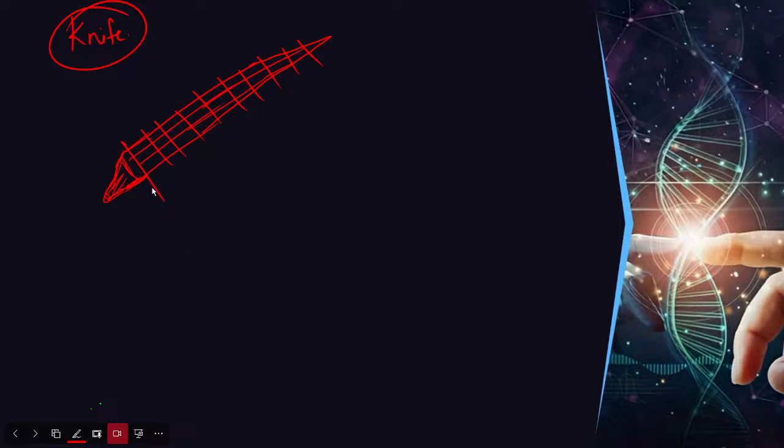Then after cutting this into small pieces, for example, this is one small piece, this is one small piece, then we will fry. So what do we use? A knife to cut this entire portion, right? Similarly, if you want to cut the lady's finger, we need a knife. Similarly, if you want to cut the DNA into pieces, we need scissors.